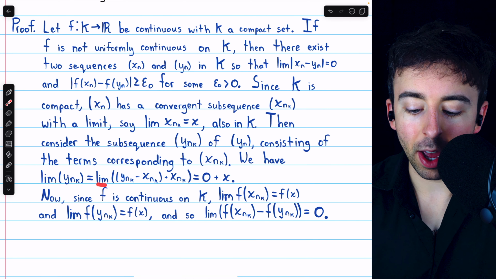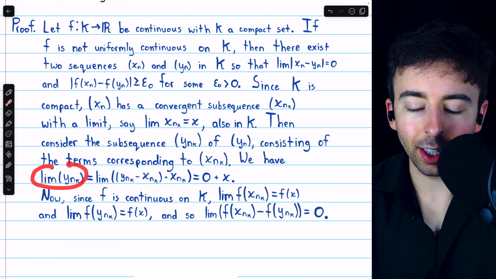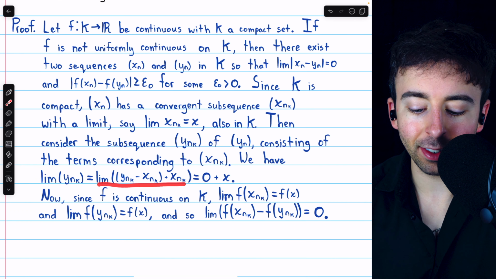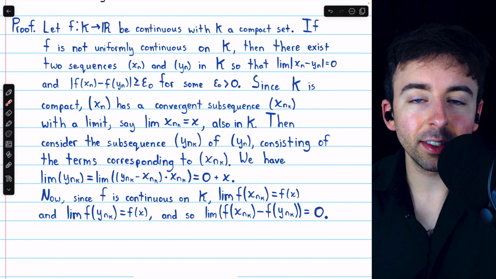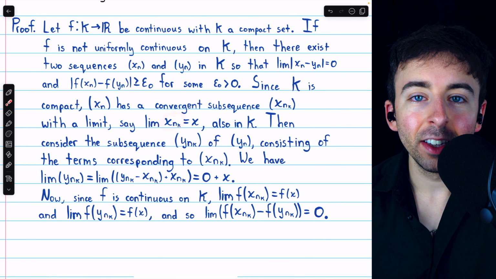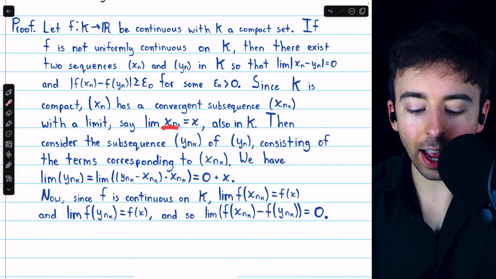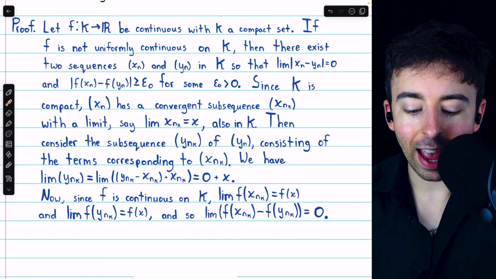And then, of course, the limit of xnk we said is x. And so when we rewrite the limit of ynk like this, we see that it's 0 plus x, which is of course just x, which is the same as the limit of xnk. So these two subsequences, xnk and ynk, must in fact approach the same thing, which is x.